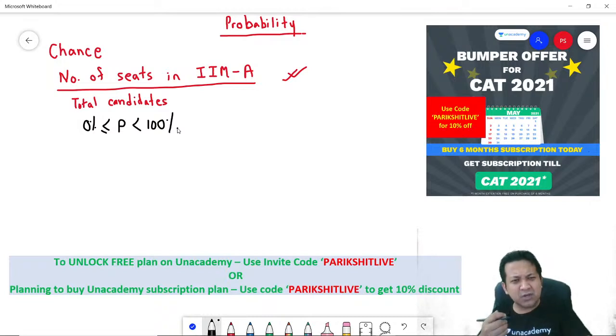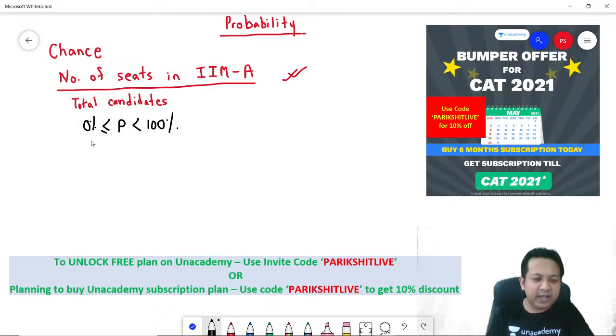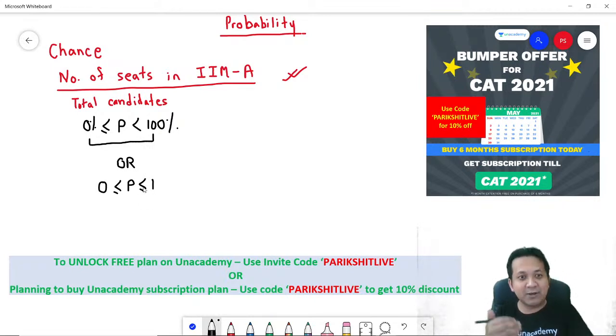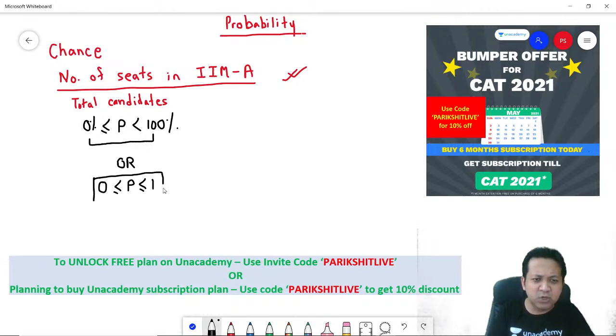Why? Because at the end of the day, this is just a chance, right? So it will always lie between 0 and 100%. Many a time we don't express it in percentages. We would rather say probability lies between 0 and 1. 1 means 100%, 0.9 in decimal means 90%. So probability would vary between 0 to 1, or you can say 0 to 100%.